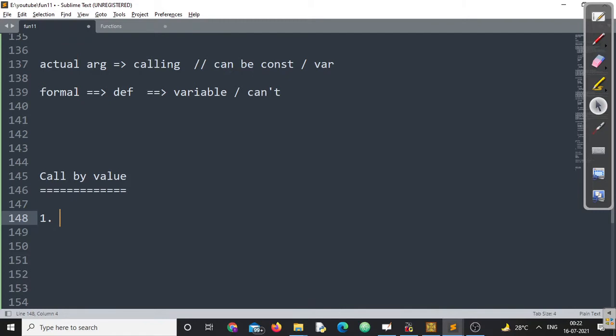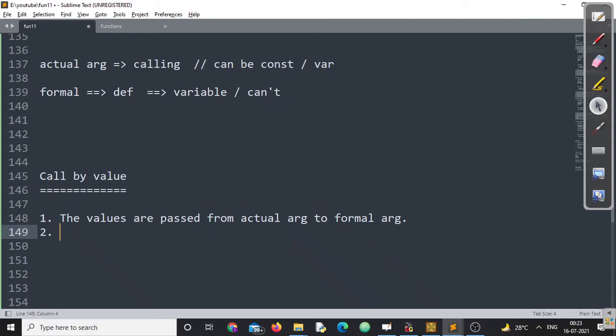Now the first point: in call by value, the values are passed from the actual argument to the formal argument. What is passed? Values are passed. Make sure you understand. Remember this point. We'll explain each and every point through an example. Don't worry. From an actual argument to a formal argument, or in other words, from a calling function to the called function, right? Okay.